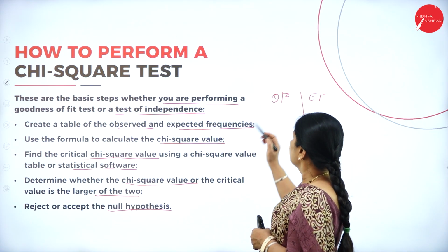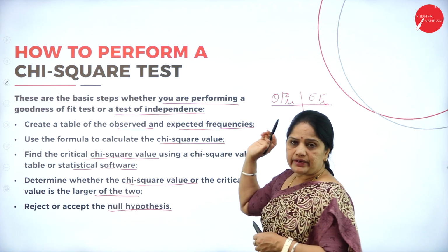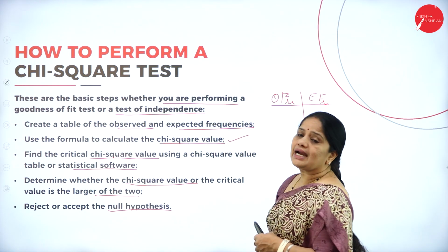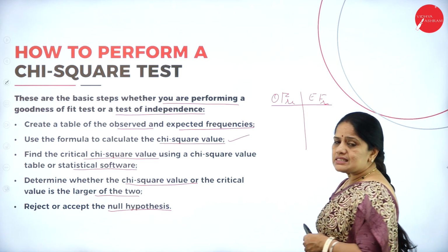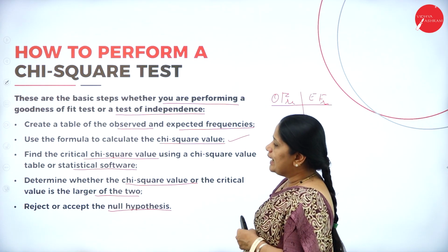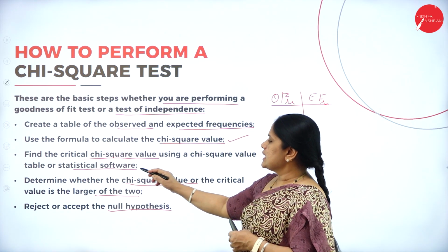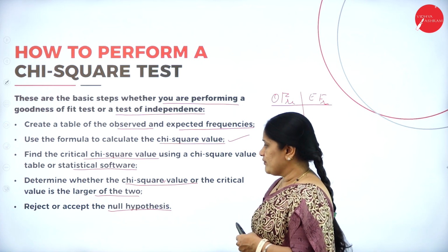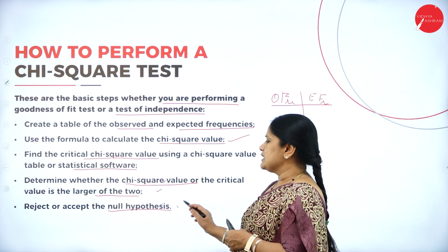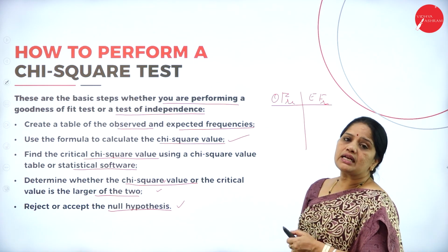So, you have a table of observed frequencies and the expected frequencies. Then use the formula to get the chi-square value. So, what is the chi-square value? You have it with the help of the formula. Then find the critical chi-square value using a statistical table or software. Then determine whether the chi-square value or the critical value is larger of the two. Then we have the acceptance or rejection of the